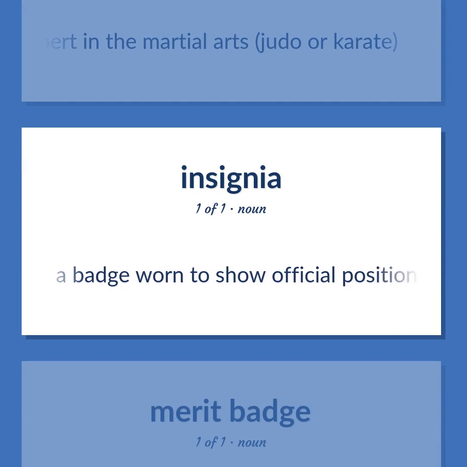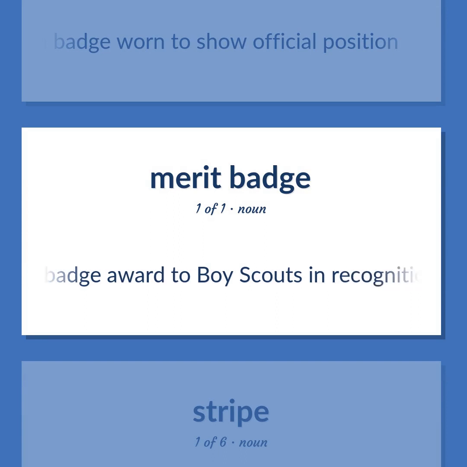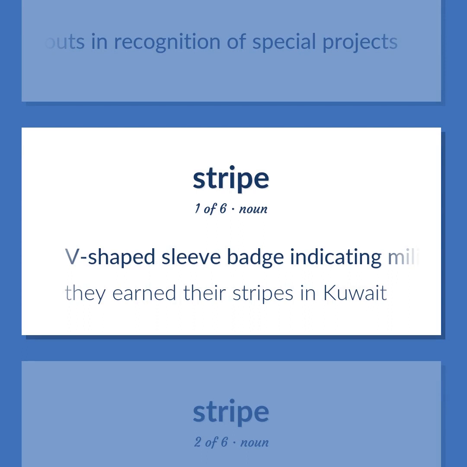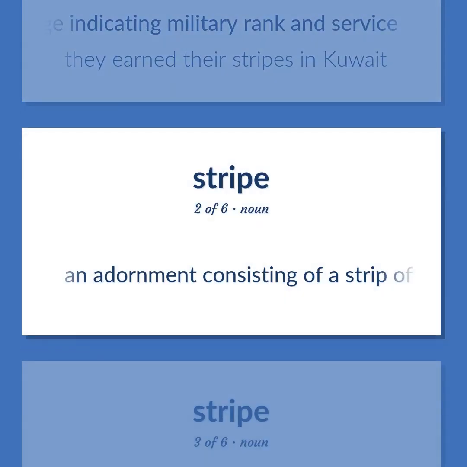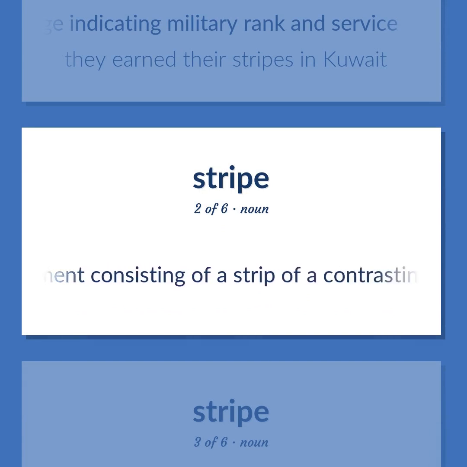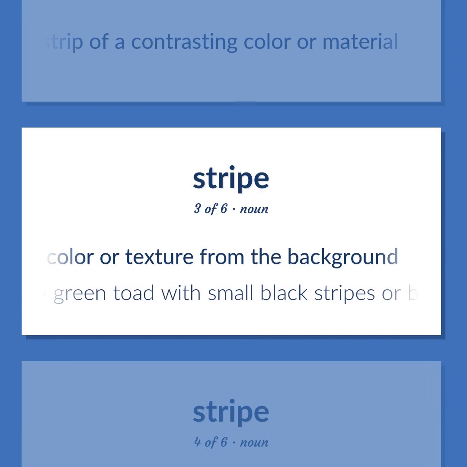A badge worn to show official position. A badge award to Boy Scouts in recognition of special projects. V-shaped sleeve badge indicating military rank and service. They earned their stripes in Kuwait. An adornment consisting of a strip of a contrasting color or material. A narrow marking of a different color or texture from the background. A green toad with small black stripes or bars.